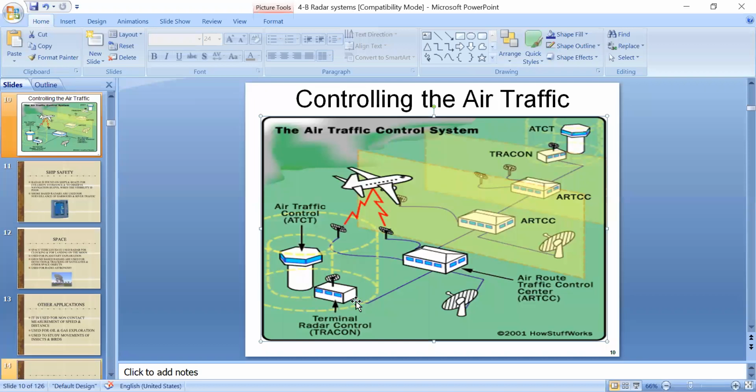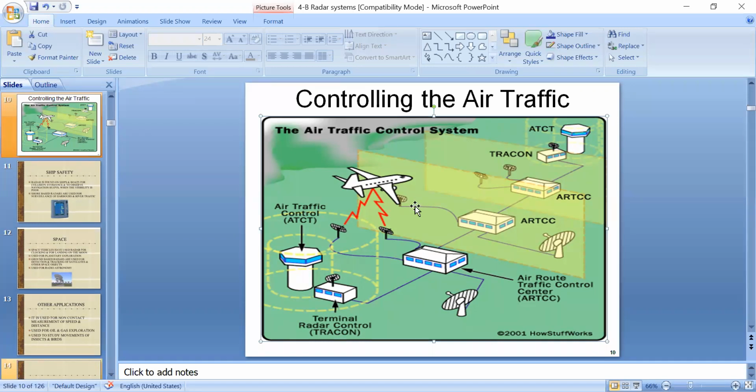These TRACONs are able to guide arriving and departing flights towards the airport. But throughout this path, the ARTCC, which are the air route traffic control centers, are monitoring these systems.